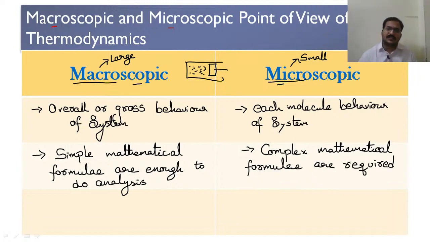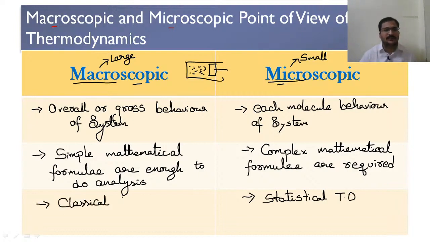So as we consider this microscopic approach for each molecule and tabulate everything, this type of thermodynamics is also called statistical thermodynamics, whereas the macroscopic point of view of thermodynamics we call classical thermodynamics.